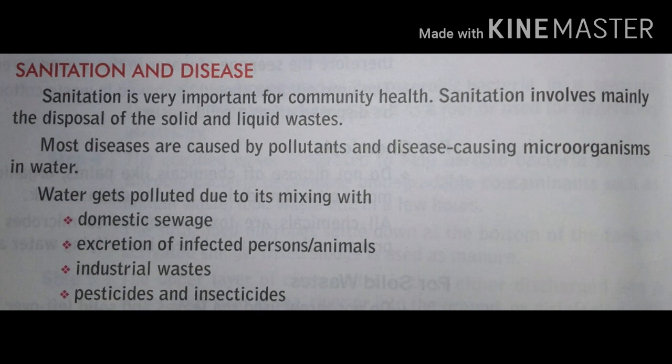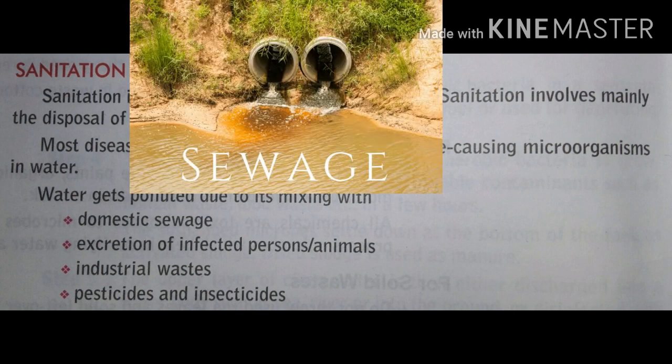Most diseases are caused by pollutants and disease-causing microorganisms in water. Pollutants we have discussed earlier, and disease-causing microorganisms, both are harmful for human health. Now, why does water get polluted? Firstly, due to domestic sewage, the waste that comes from our homes.